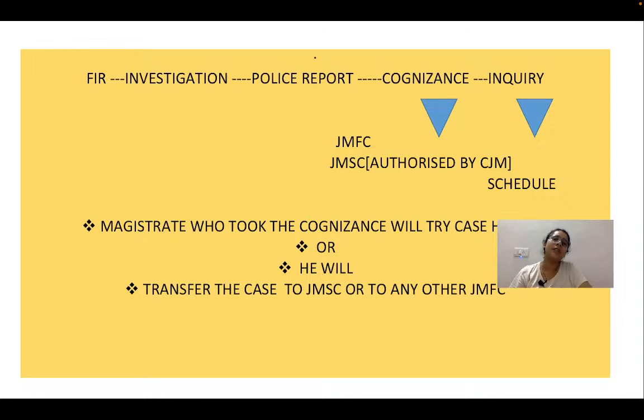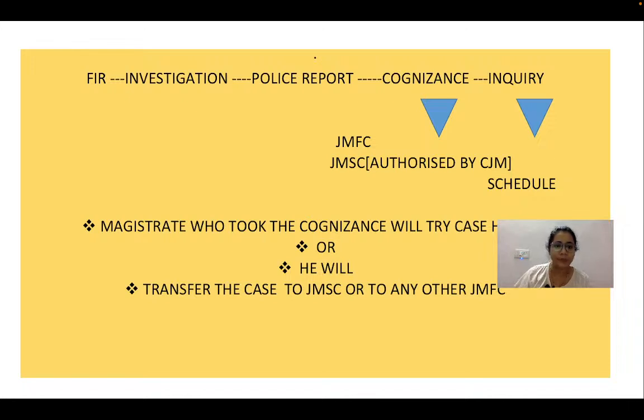After taking the cognizance of the offense, now what happens? It is the duty of the magistrate to conduct an inquiry. Now, during the inquiry, by looking at the schedule, they come to know that this is a particular kind of offense which has to be tried by this kind of magistrate only.